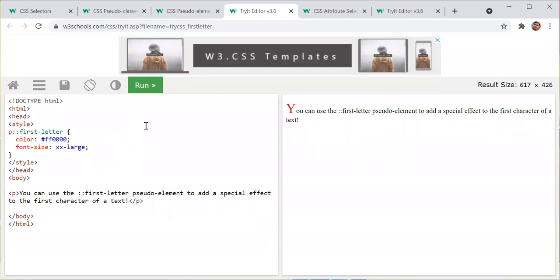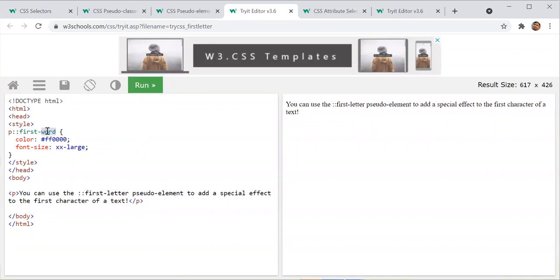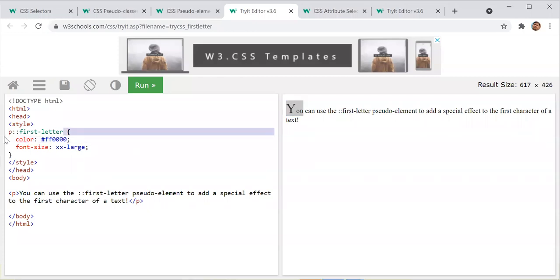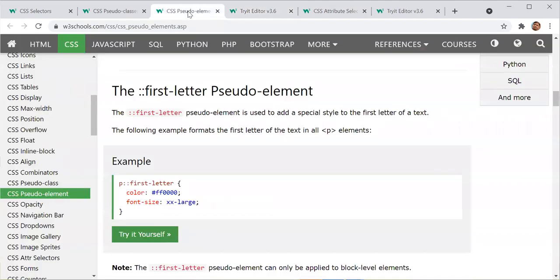Suppose we want the first word of the paragraph. Is there any option for that? Let me try one function: first word. Nothing happens. It doesn't work. They do not carry a lot of predefined things. And we have seen this example on some websites also. They are implementing this line, maybe on the home screen or contact us, where they are just welcoming, making the W bigger with some extra CSS.